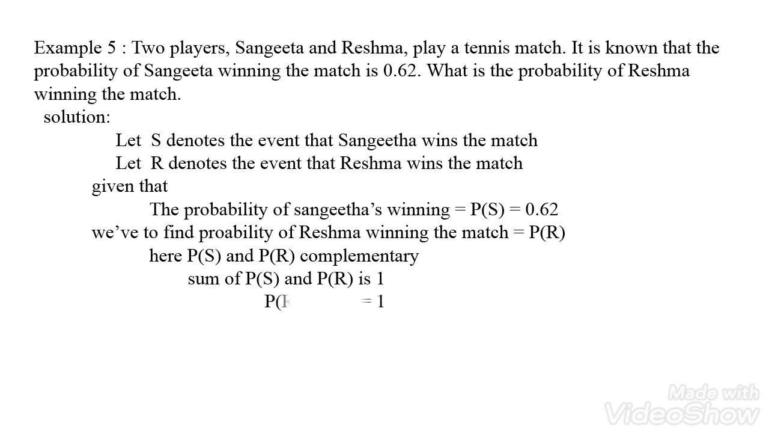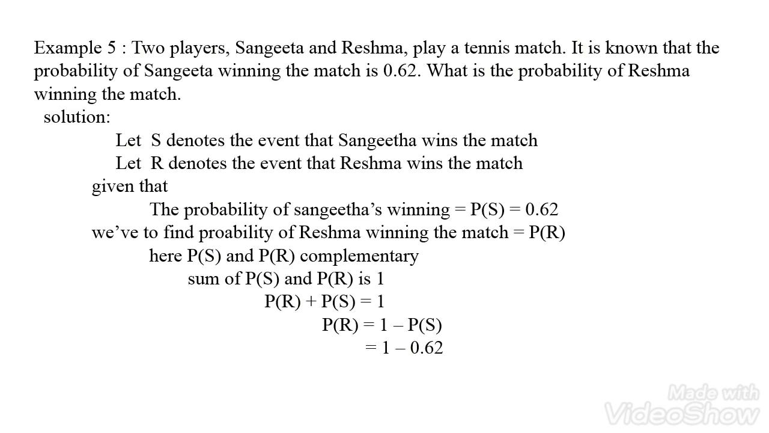So we have to find out the probability of Reshma winning the match, P of R. I keep P of R on the left and move P of S to the right, so P of R equals 1 minus P of S. Already you know the value of P of S is 0.62, so we directly substitute it: 1 minus 0.62. We subtract 0.62 from 1, so P of R is equal to